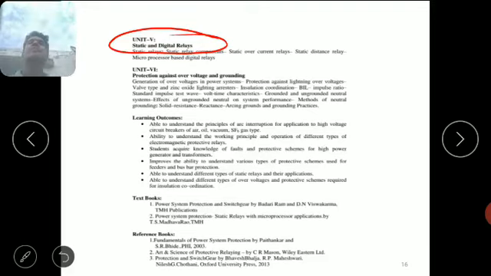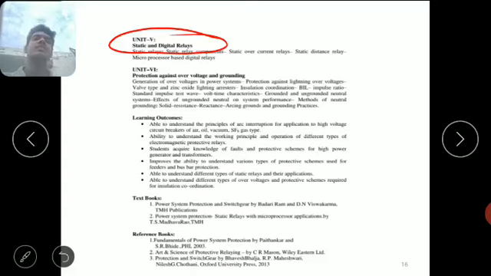And the final chapter, the sixth chapter, deals with protection against over voltage and grounding. Here we have to study how over voltage is generated and how to protect our electrical equipment from these high voltages, what is meant by neutral grounding, the different types of neutral grounding, and what is the effect of an ungrounded neutral. The sixth chapter gives the complete idea about these things. Okay, that is the whole syllabus.